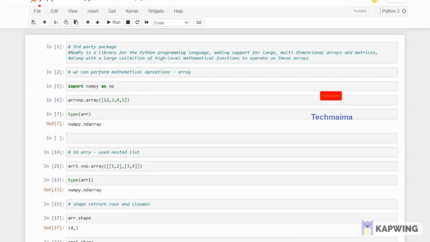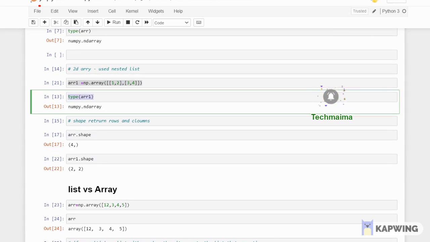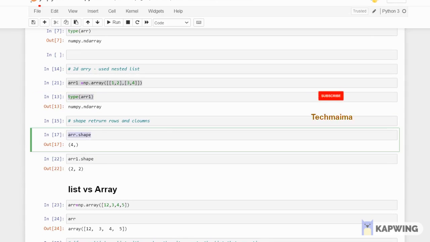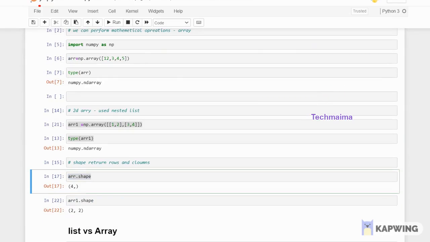See, if I run this, you can see the output here. Check the type of arr1: it is numpy.ndarray. And you can check the shape of the array. arr is the name I referred for the single-dimensional array, right? You can see arr.shape gives 4 elements, and since it is one-dimensional, the second value is empty. For arr1, 2 rows and 2 columns will be there, so it is 2, 2, right? This is how you can check.